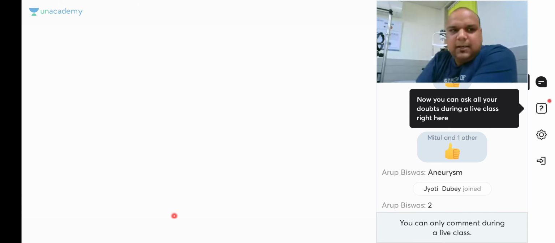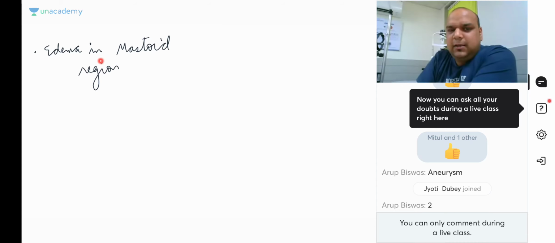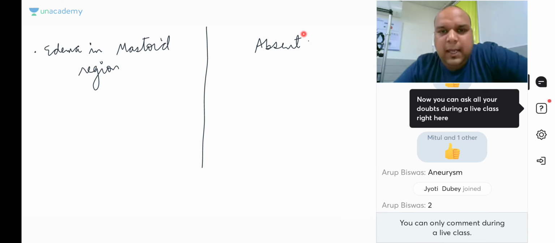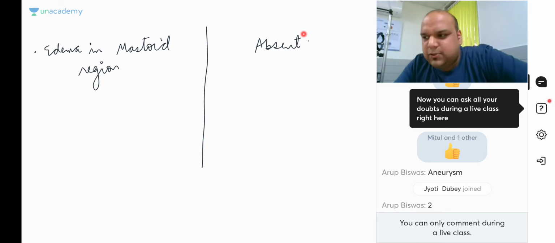Then just to answer it for you, there is edema in mastoid region. In cavernous sinus thrombosis, there is edema in mastoid region, but here it is absent. So these are just certain differences between orbital apex syndrome and cavernous sinus thrombosis for you. I hope you will be able to answer questions on both these conditions now, and you will be able to differentiate. You will no more fear these words and orbital varices and carotid cavernous fistula and other such conditions.